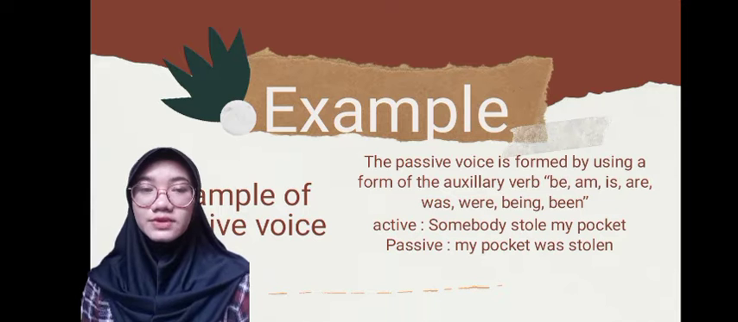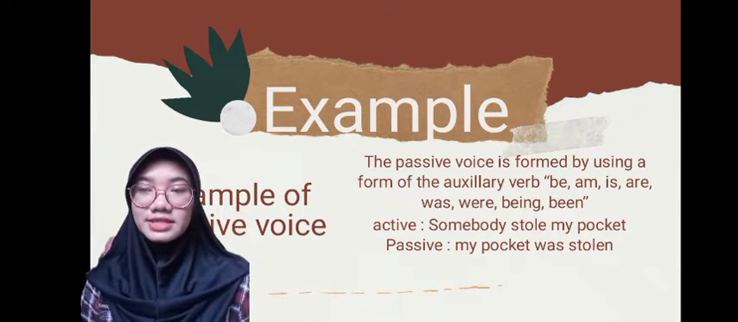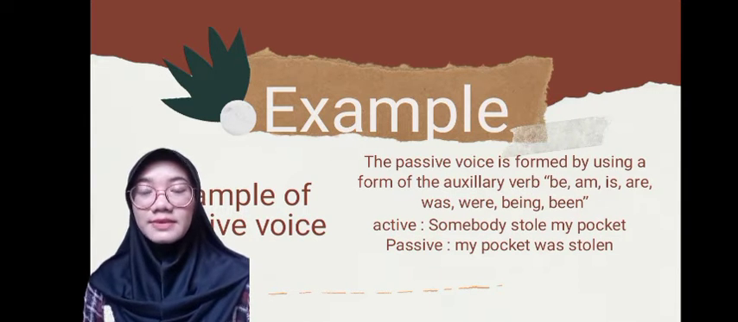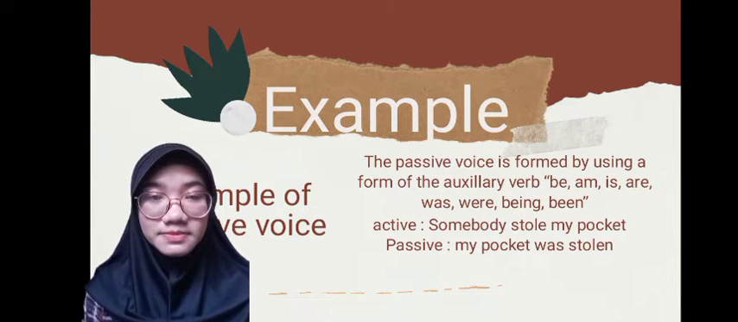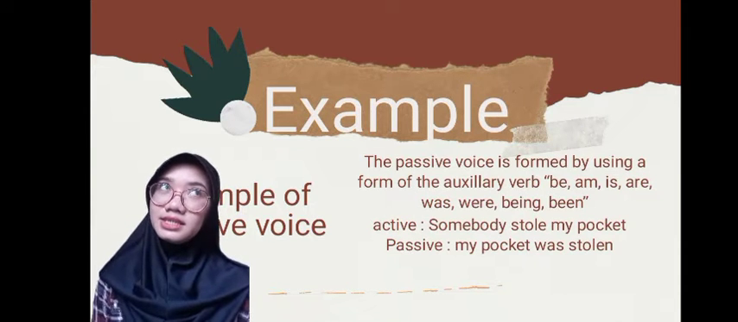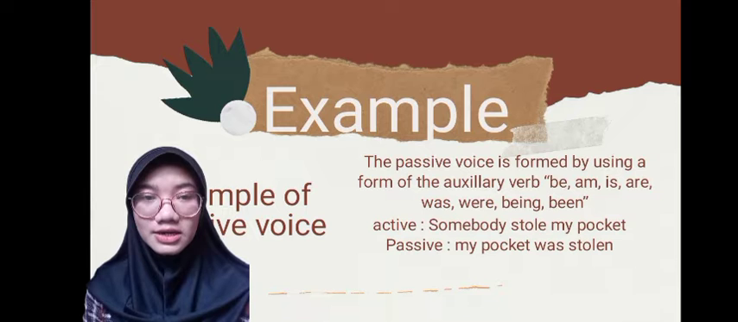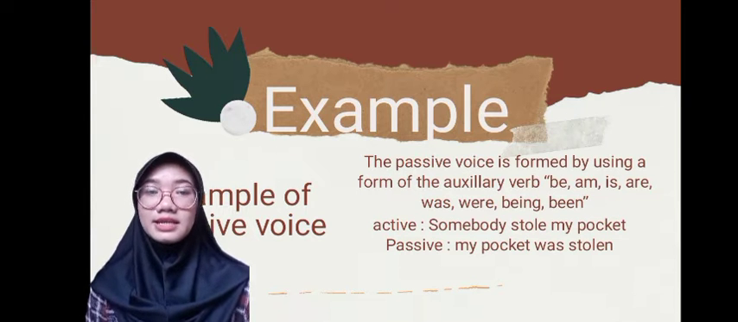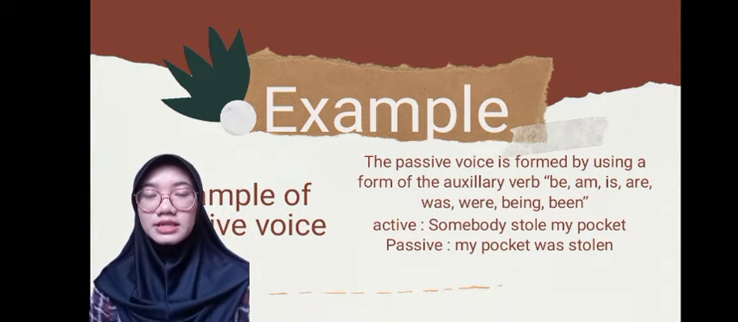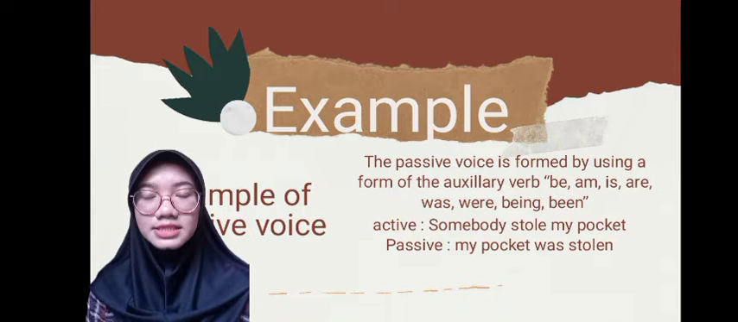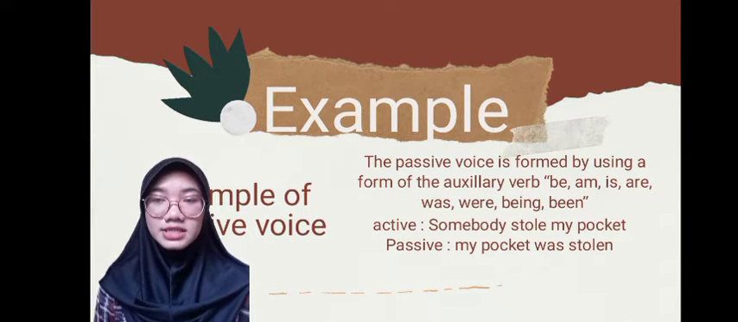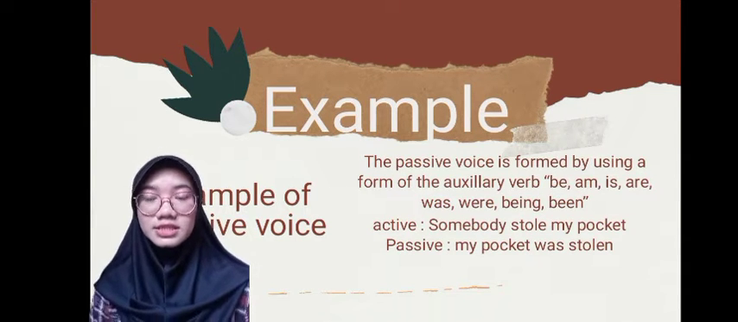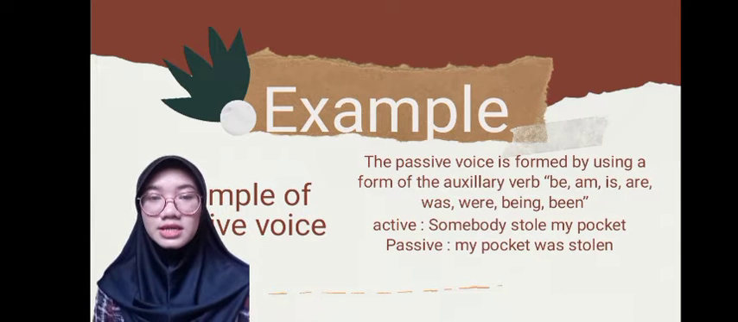Here I will give you an example about the passive voice. The passive voice is formed by using a form of the auxiliary verb to be: be, am, is, are, was, were, being, and been. The example is: somebody stole my pocket. And if you want to change it into a passive voice, that will be: my pocket was stolen.